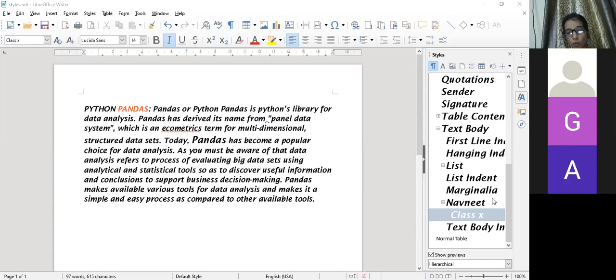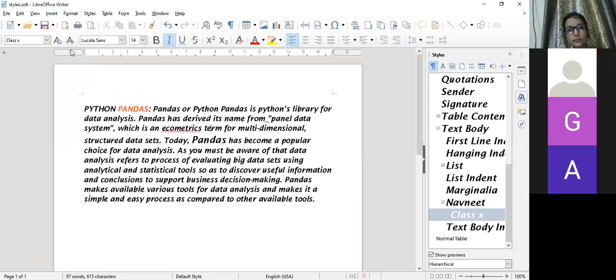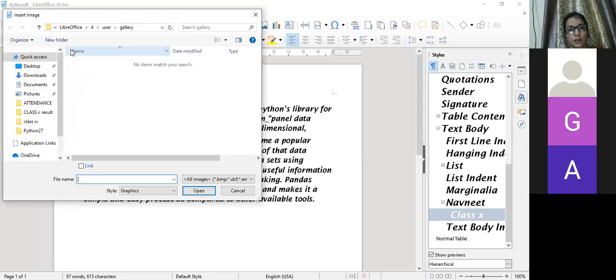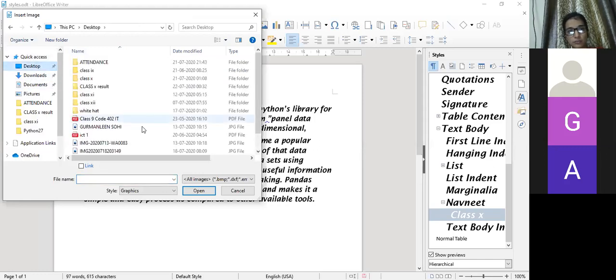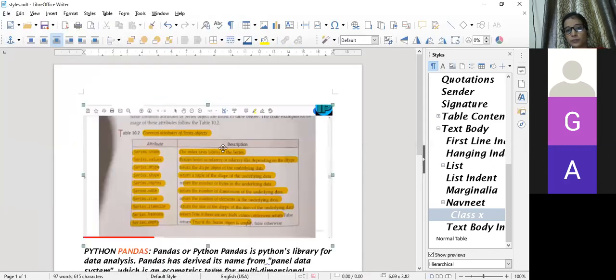We have a dialog box over here, the insert image dialog box. How will you get that dialog box? For this, you need to go to the Insert menu. In the Insert menu, we have an Image option. In the gallery, I don't have any, so I can take an image from here. Clear.